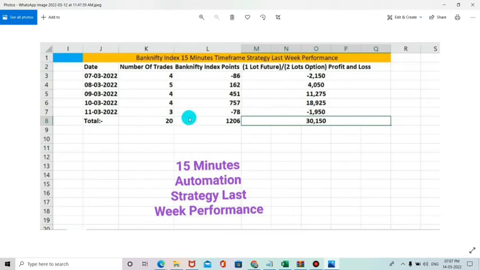So finally you can see for the previous week alone it has reached almost 1206 points in the Bank Nifty index. According to this we can calculate for 2 lots of option, that is 30,150 it has reached, and for 1 lot of future it has reached 30,150. So if you are an investor, you can easily make an investment in our strategy, which will make it easy for you to start investing in our automation system.